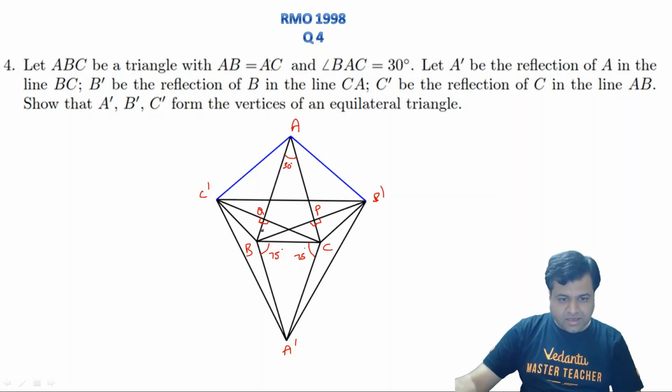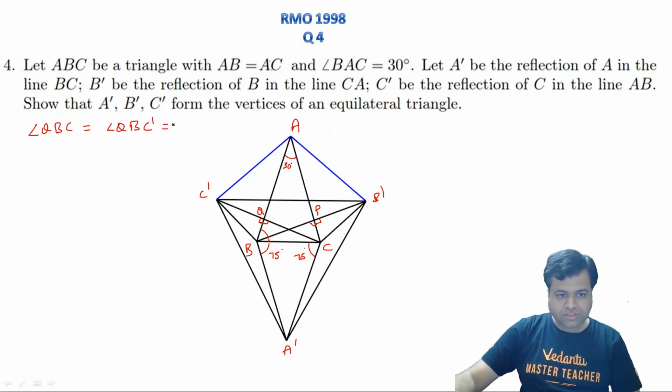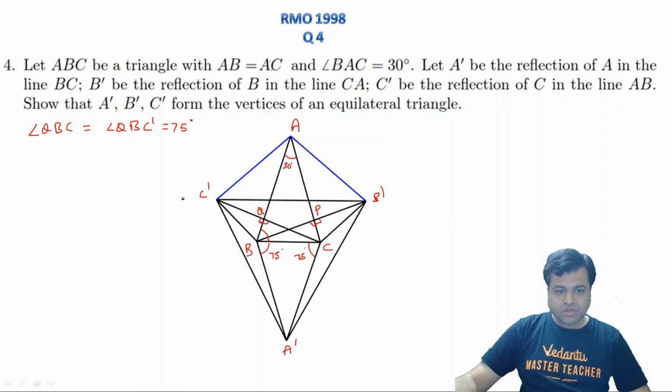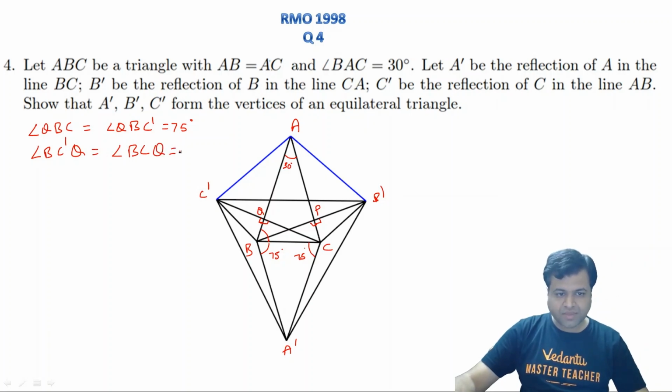And clearly this angle QBC is 75. Similarly, angle QBC dash will also be 75, right? So we can say that angle BC dash Q will be equal to angle BCQ because both these triangles are similar, and this complete angle will be 150, so they should be 15 only, right? So this angle will be 15 and this angle will also be 15, right?